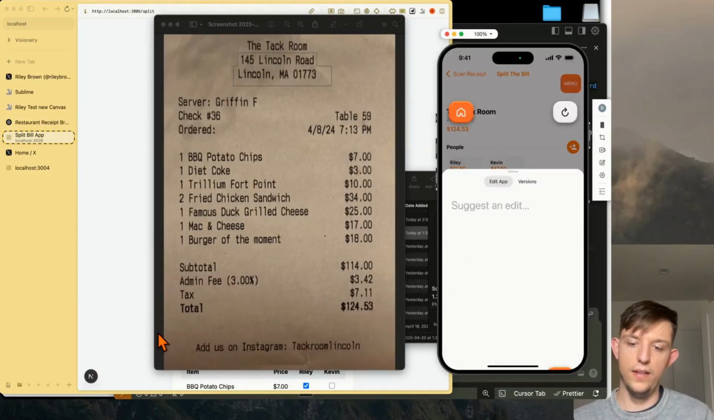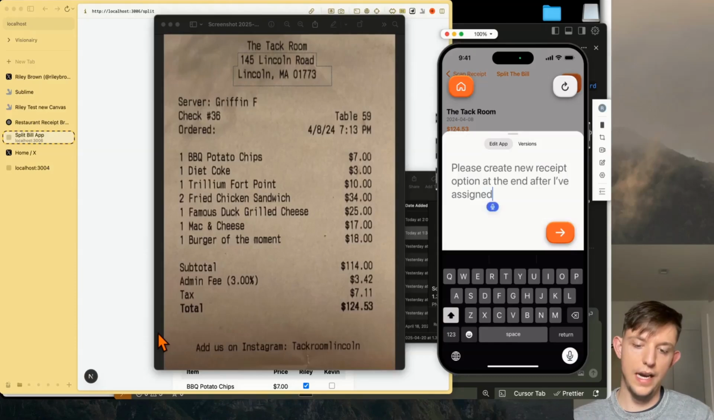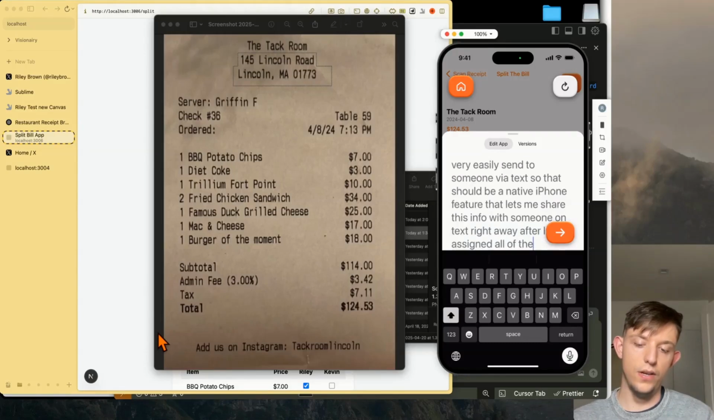And now we can actually add a little feature that says, please create new receipt option at the end after I've assigned all of the costs. That creates a little shareable list that I can very easily send to someone via text. So this should be a native iPhone feature that lets me share this info with someone on text right away after I've assigned all of the costs on the receipt.